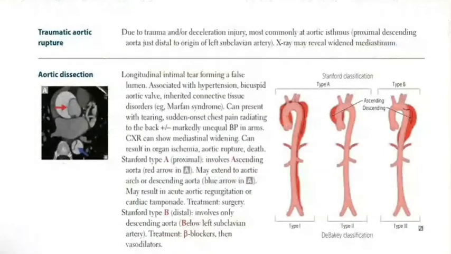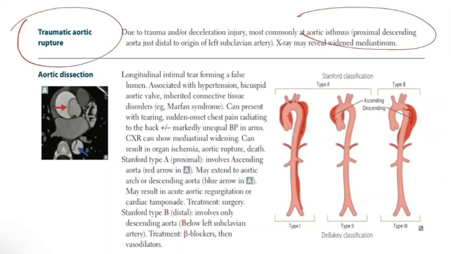Now here you have a traumatic aortic rupture. What will happen if someone has a trauma and this trauma affects the aorta? This aorta could rupture, due to the trauma or deceleration injury, most commonly at the aortic isthmus, the proximal descending aorta. As we say, the aortic isthmus is the most common site for rupture in traumatic patients, just distal to the origin of the left subclavian artery, and we will talk about this in the next lectures actually.